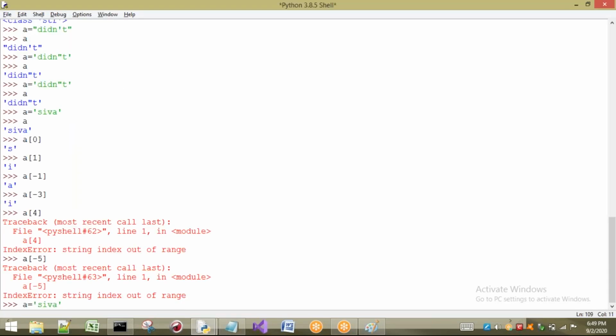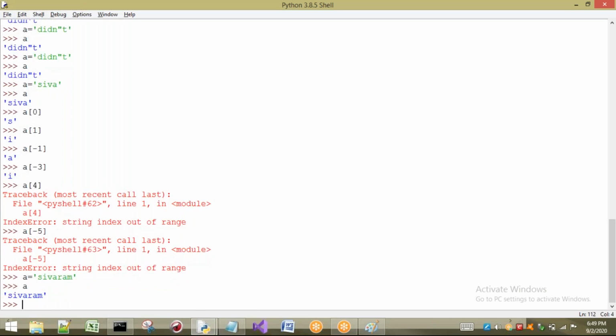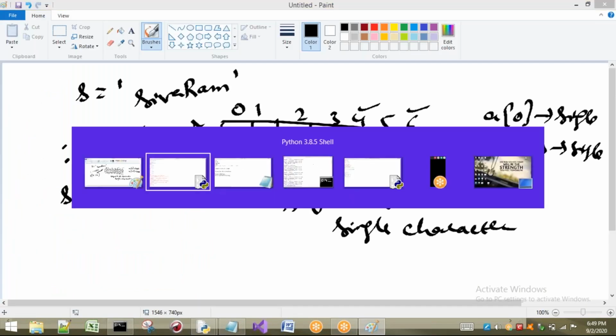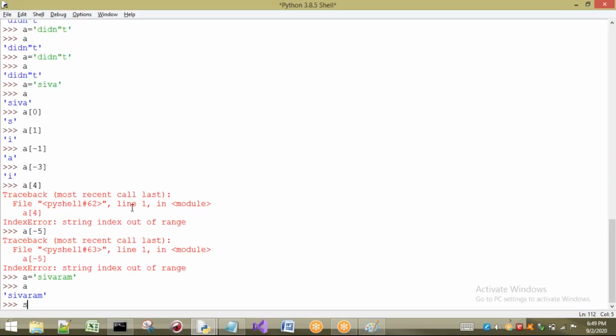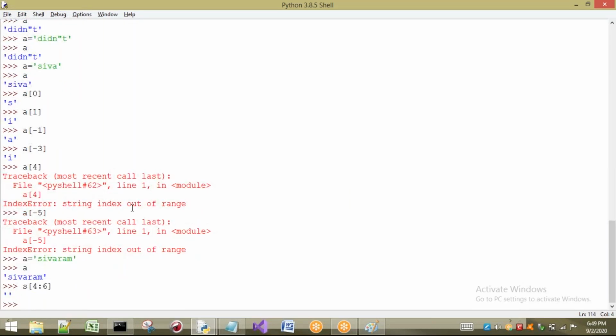We will not get Ram. I will only get what? RA I will get. Okay, so see, A means what? Shivaram. Whatever I am taking here, I will give you S of 4 colon 6. Sorry, one minute. I have to take A of, not S of, A of.